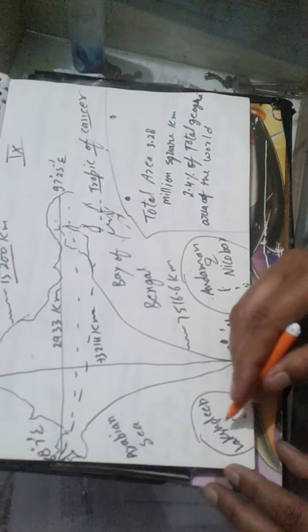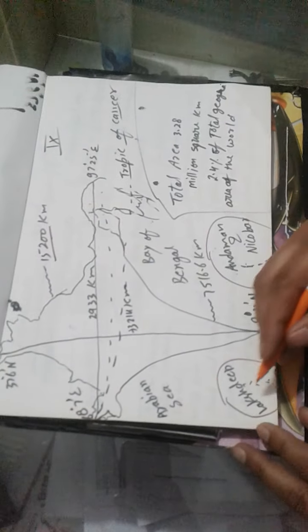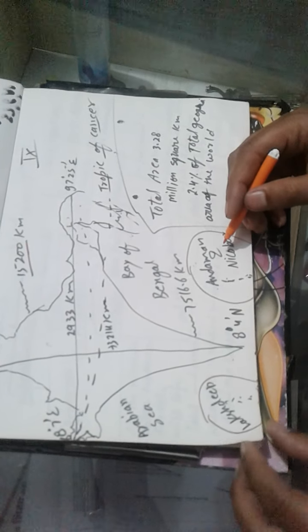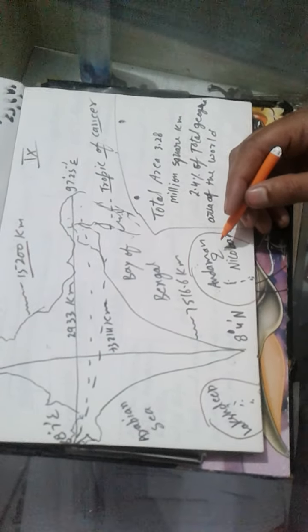In India, there are two island groups. On the western side it is Lakshadweep, and on the eastern side it is Andaman and Nicobar.